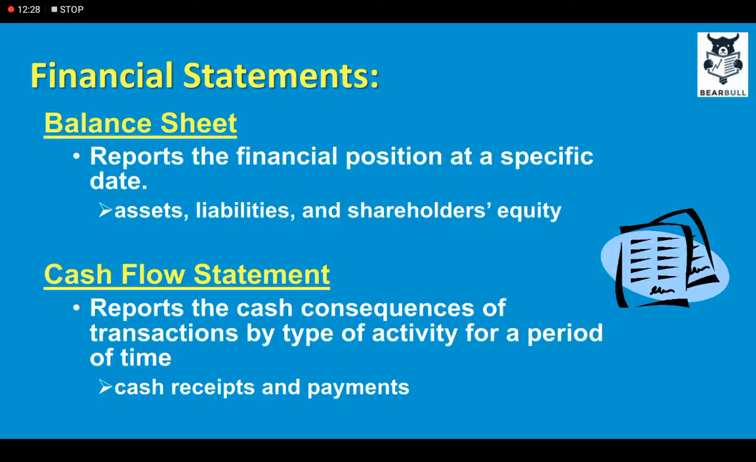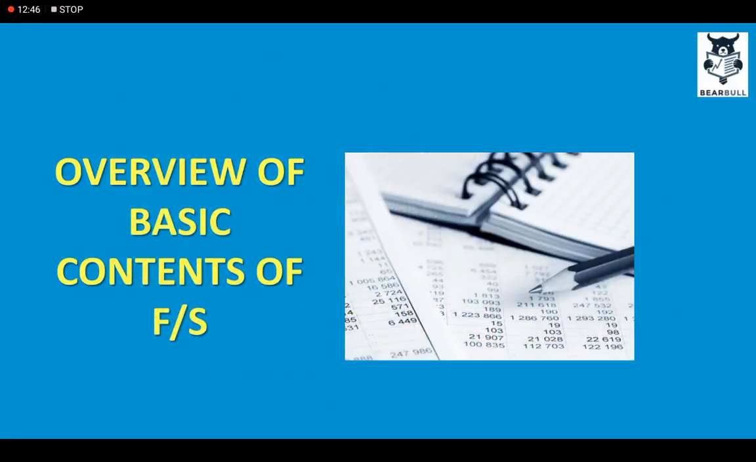So the cash flow statement depicts the actual liquidity position of the company. It organizes the transactions by type, and these, as we will discuss later, are operating activities, financing activities, and investing activities. Moving on, overview of the basic contents of financial statements.